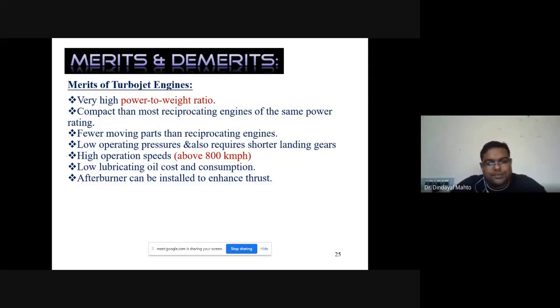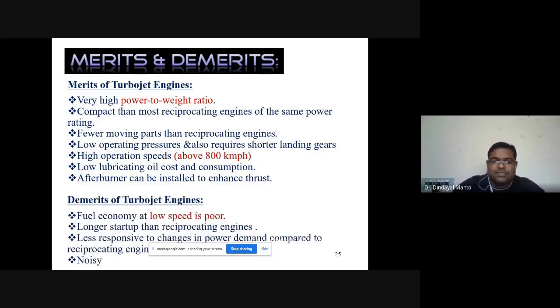High operational speed, around 800 km/h. Lubrication requirement will be very little. A reciprocating engine requires more lubrication in the piston cylinder and piston rings. So low lubricating oil cost and consumption. An afterburner can be installed to enhance thrust. These are the main advantages.